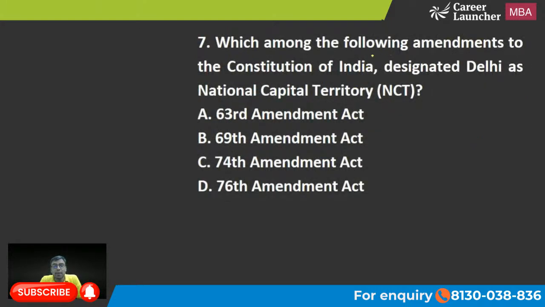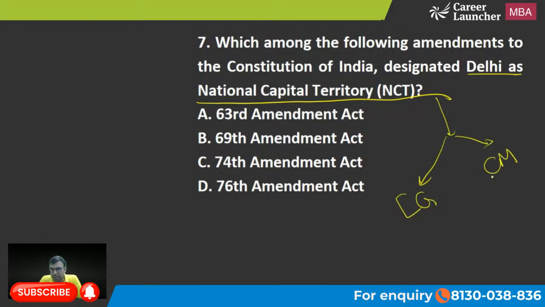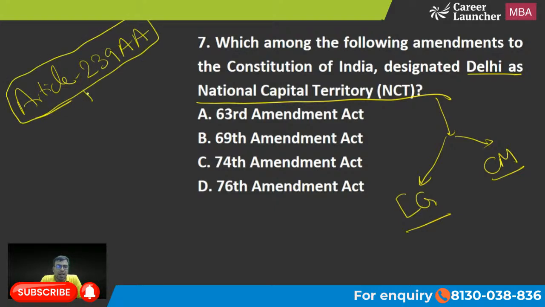The next is which among the following amendments to the Constitution of India designated Delhi as the national capital territory? And after that, the concept we have seen, like currently the setup of having a lieutenant governor as well as chief minister. In Delhi, we are having this. So this entire setup, which is currently working, was brought by which constitutional amendment? I hope you must have heard about this article. Article 239, capital A, capital A. It is written like this. Okay? This actually deals with the constitutional provisions related with Delhi.